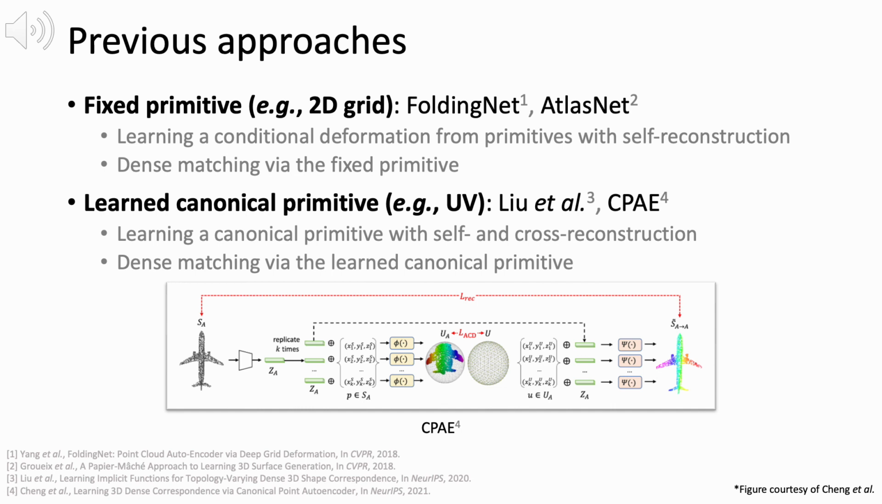The other approach involves methods with learned canonical primitives, such as the Canonical Point Cloud Autoencoder, CPAE, which is one of the most popular methods. Both Liu et al. and CPAE use encoder-decoder networks to learn canonical primitives. These methods train the network using both self-reconstruction and cross-reconstruction losses. Cross-reconstruction involves switching the canonical primitive of one shape with that of another before decoding.